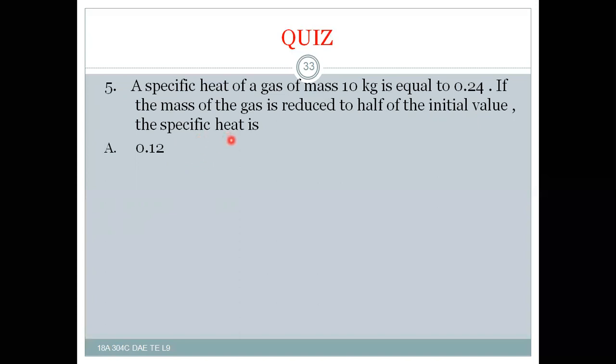So A is equal to 0.12, B is equal to 0.24, C is equal to 0.36 and D is equal to 0.48. That is 10 into 0.24 is equal to, with mass reduced to half, 5 into the new specific heat C, and this should be 0.24.